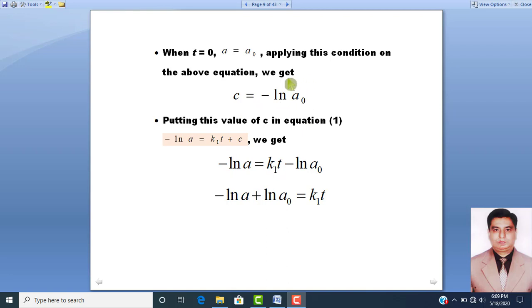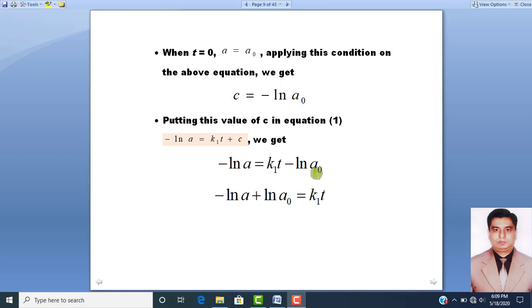Dear students, if we put back this value in equation number 1, this is minus log natural A is equal to K1T plus C, and the value of C is minus log natural A naught. So this equation became minus log natural A is equal to K1T minus log natural A naught.